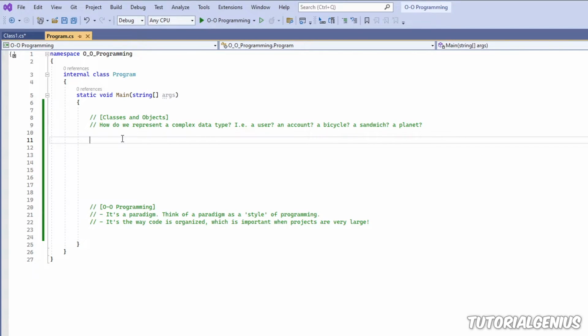So classes and objects in C#. What is a class? What is an object? And how does it benefit me? And why should I even use them?